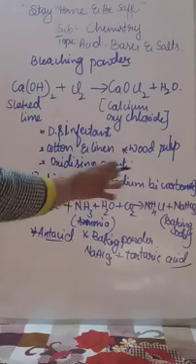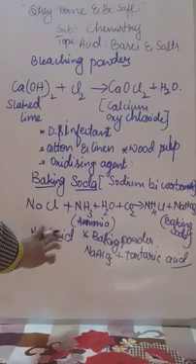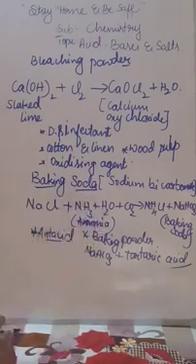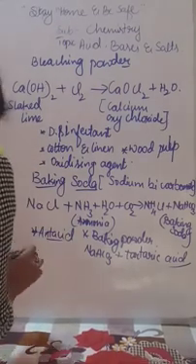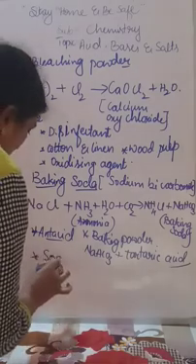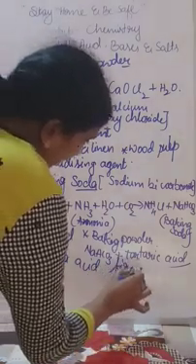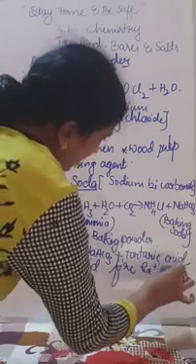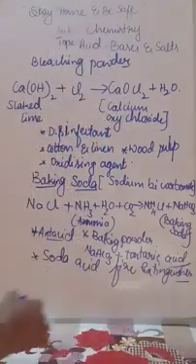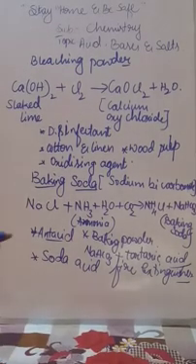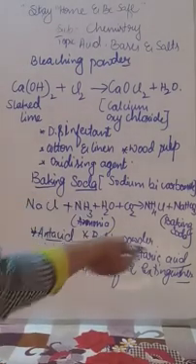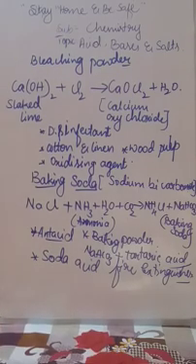Next, the other uses of baking soda. One, baking soda is used as an antacid and to prepare baking powder. Also, baking soda is used in the soda acid fire extinguisher. I think you know about that. A fire extinguisher is a device used to put out fire. Extinguisher means to burn off, to put out the fire.